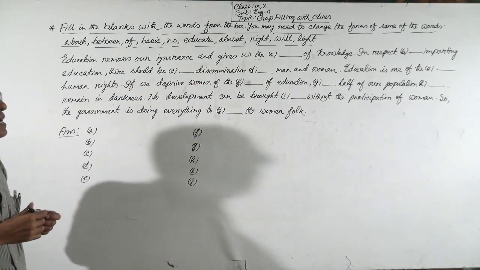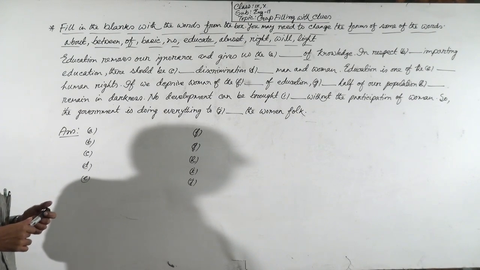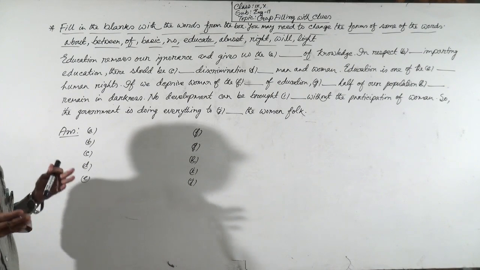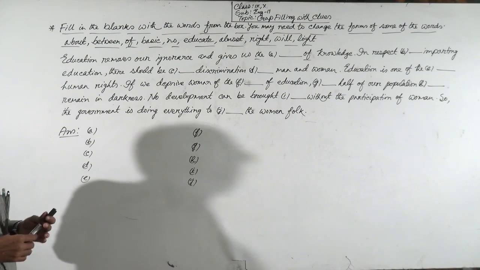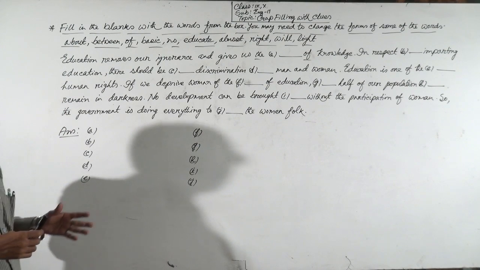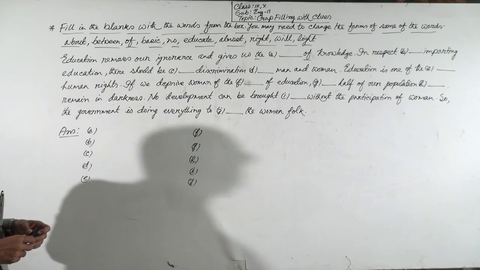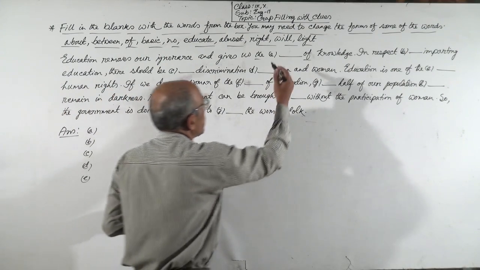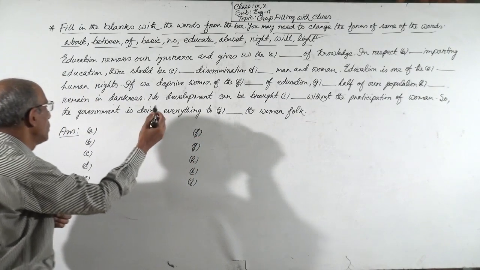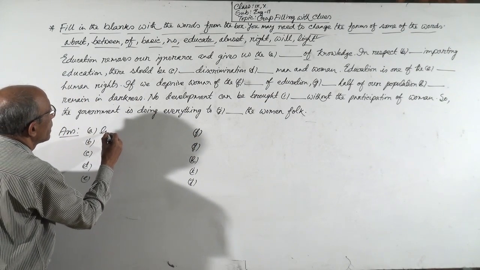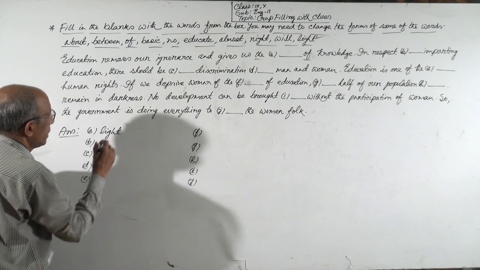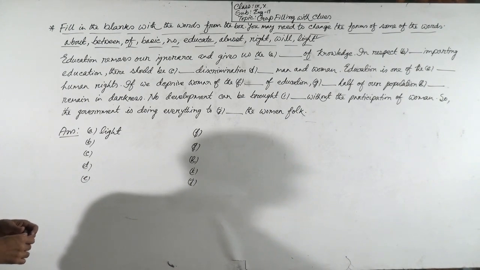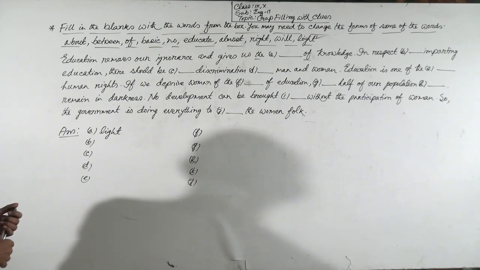You know, after an article and before a preposition there will be a noun. So according to context, the phrase will be the light of knowledge. So gap number 8 will be light, because light of knowledge is a phrase.